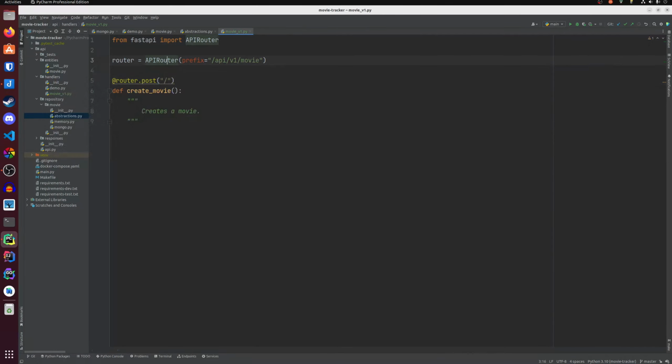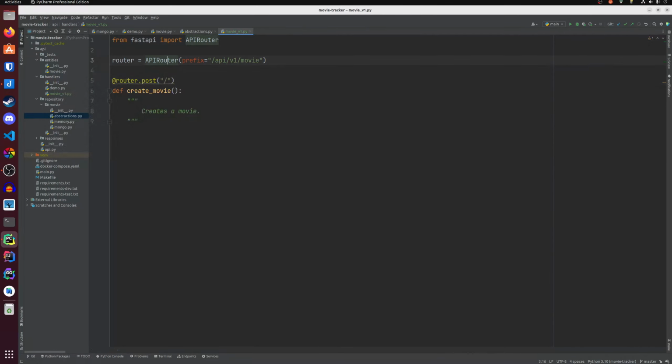Yeah, we want movies for the plural. Okay, we post to API v1 movies, creates a movie, and then the response code or status code of this endpoint should be 201. 201 means HTTP status created.